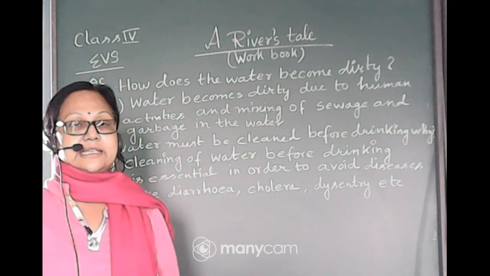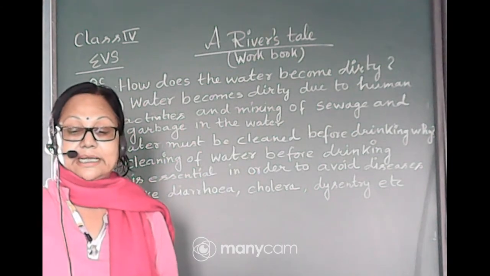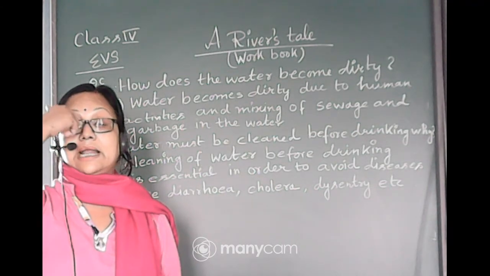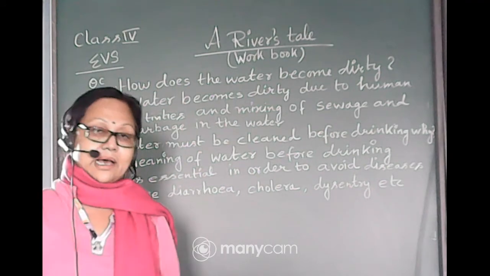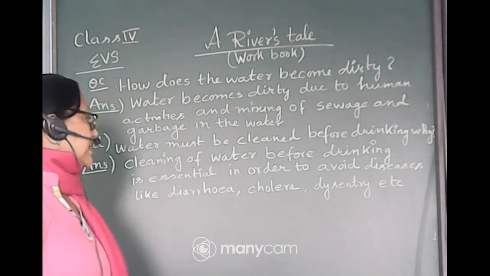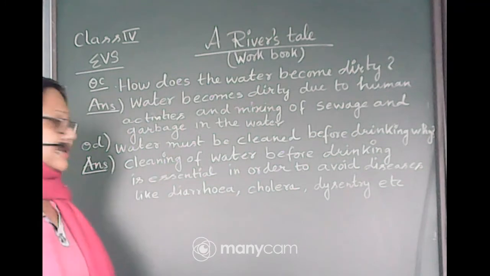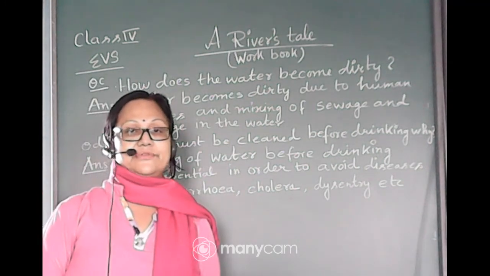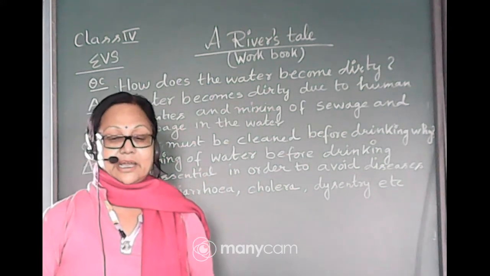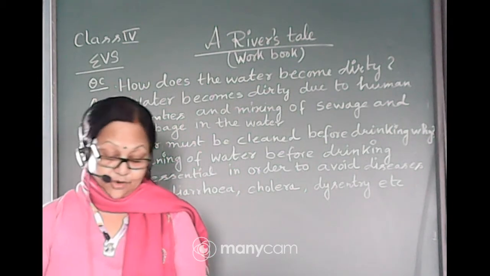Which diseases come to us if the water is unclean? The diseases are like diarrhea, and then dysentery and cholera. These types of diseases come to us if we drink dirty or contaminated water.